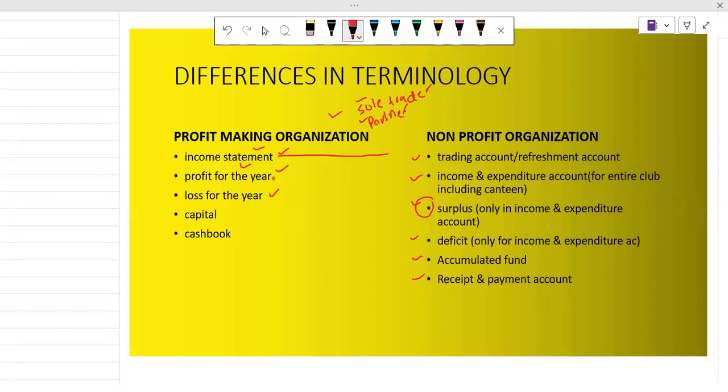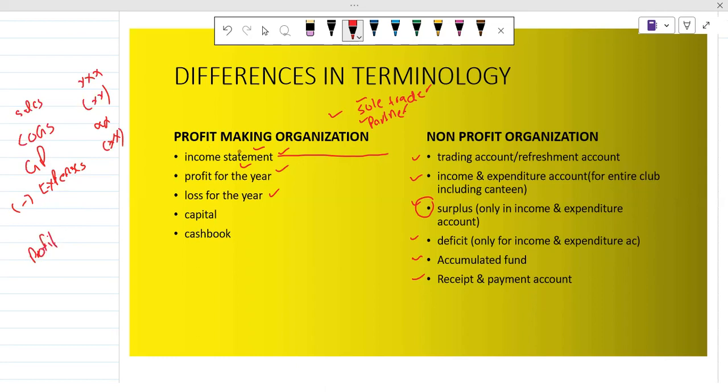If you're talking about the profit for the year, you know that when we are making an income statement, we have sales, we have cost of goods sold, and deducting cost of goods sold from the sales, what we have after that is GP, which is gross profit. After that we have expenses, we have to deduct expenses from the GP. So what we have now is profit for the year.